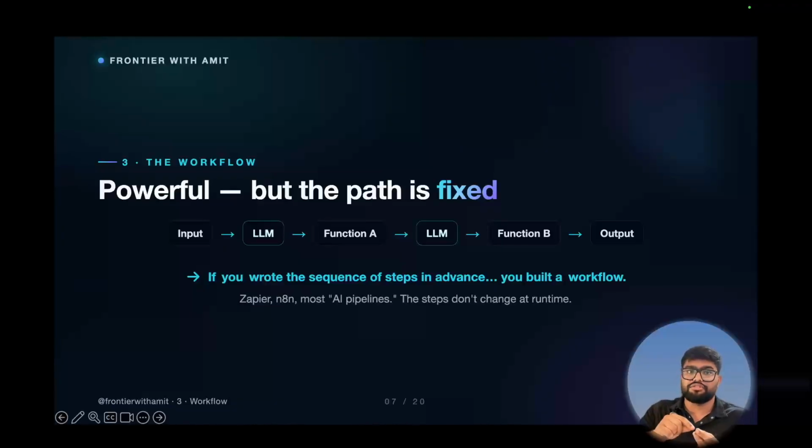There is no way that after the first LLM call, we will go to function B. It's always fixed that after the first LLM call, we go to function A, then the next LLM call, then function B, then we get the final output. This is what we know as a workflow. Tools like Zapier and n8n are all used for designing these kinds of workflows. There is nothing wrong with that, but we should not call those an agent.